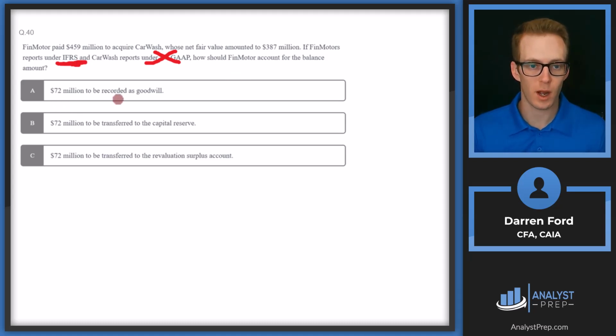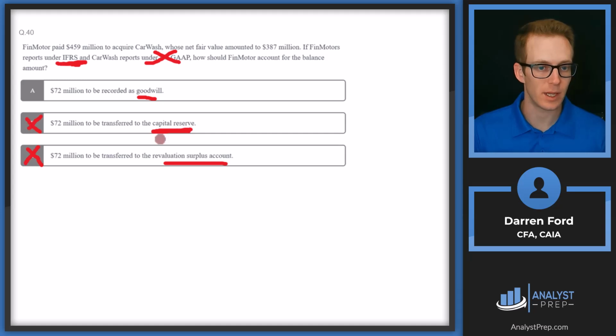So is that going to be accounted for as goodwill, transferred to the capital reserve, or transferred to the revaluation surplus account? Revaluation surplus account, this is used more so for current assets or fixed assets on the balance sheet already, not related to acquisitions. So if I had a fixed asset and it went up a bunch in value, then you could add that increased value to this revaluation surplus account. B, the transfer to the capital reserve. This is more so going to be held under equity, and it's funds that can't really be distributed as dividends to shareholders, not related to acquisitions again.